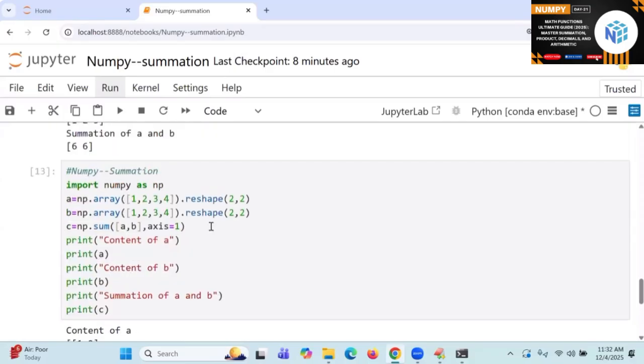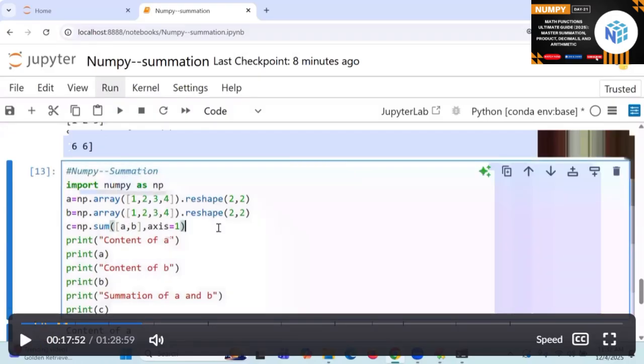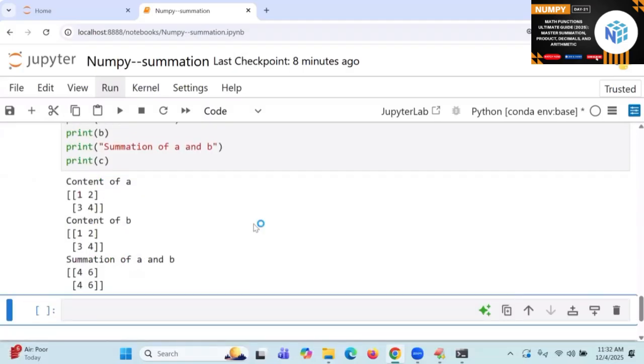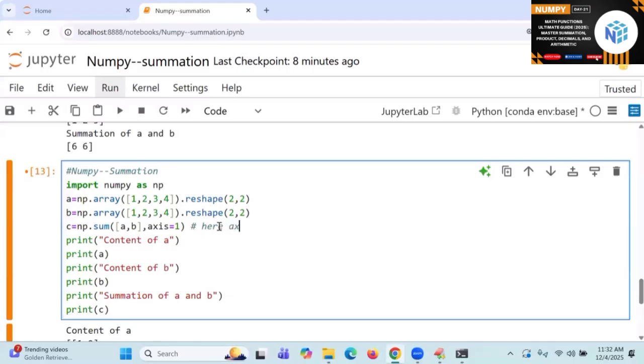Next I will go to here. Here axis is equal to 1 represents what here?